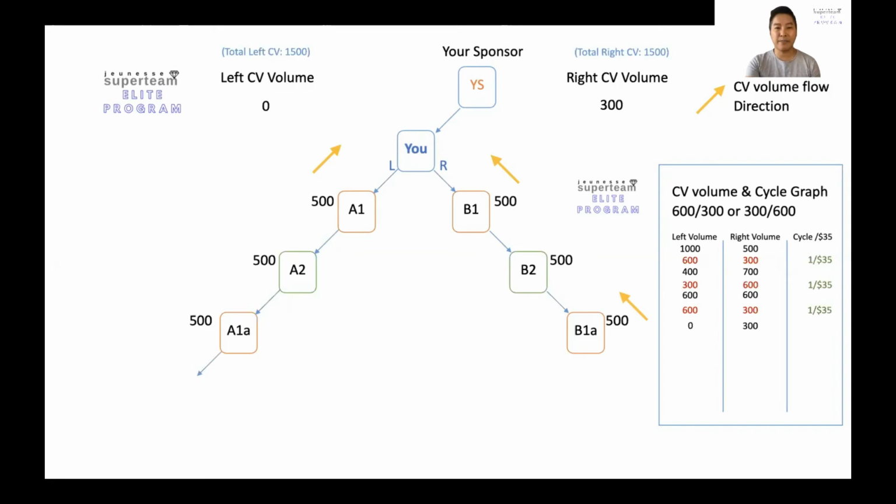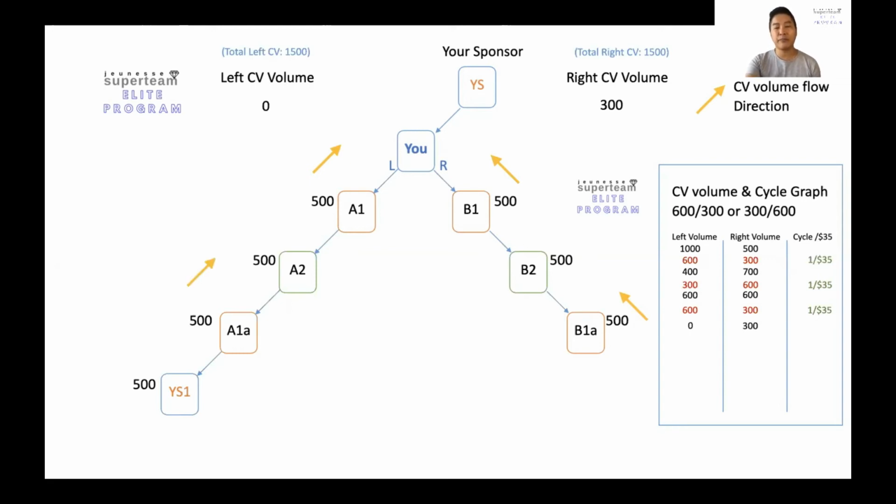So now the next thing happens, and this person is enrolled by your sponsor. Your sponsor actually did an enrollment, and all these things are happening simultaneously. So your sponsor enrolled this person at YS1. This person also did the same thing, but you do not know this person, and because your sponsor actually placed this person on the left hand side as well, this 500 points is accumulative upwards as well. So you also get to enjoy it even though you do not know this person. But of course, the retail sales bonus is enjoyed by your sponsor, which is YS.